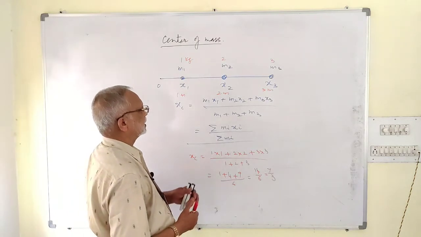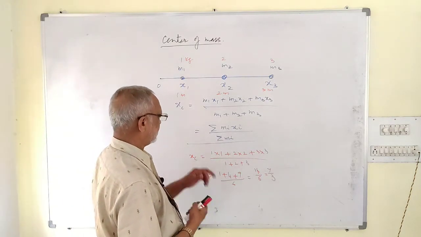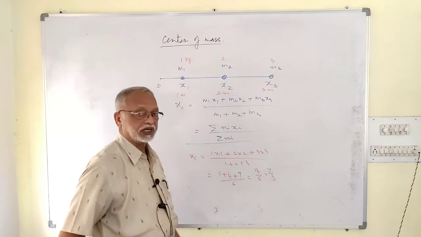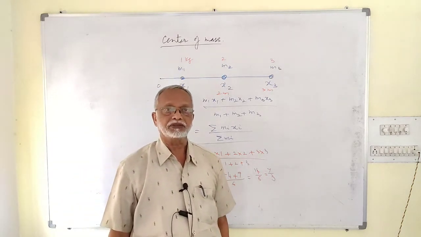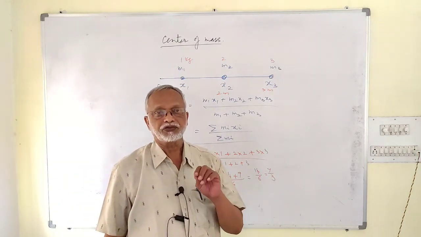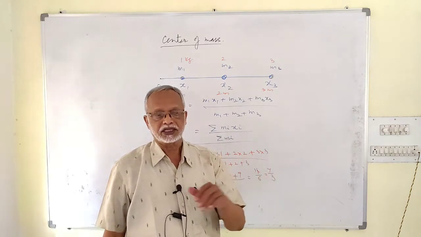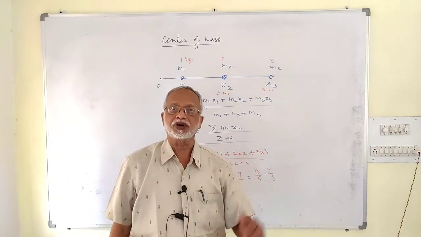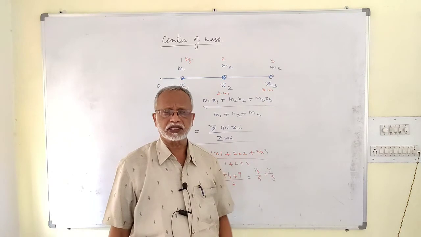Now there may be a slight change here. Here what we have done, we have found the position of the center of mass. Sometimes you will be asked to find the position of the new body such that the center of mass lies at a given point. Suppose let us consider the same problem.